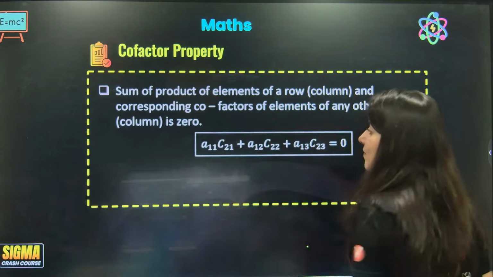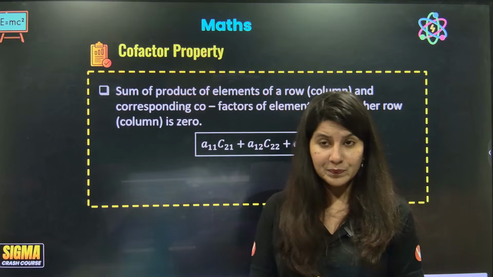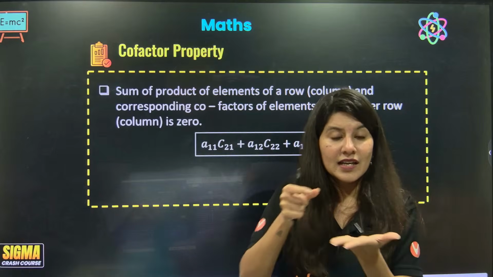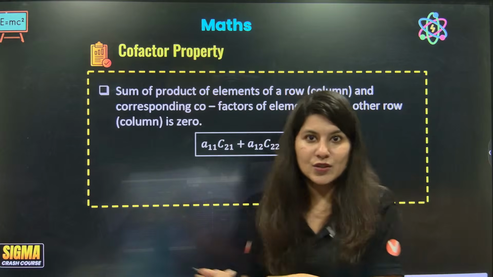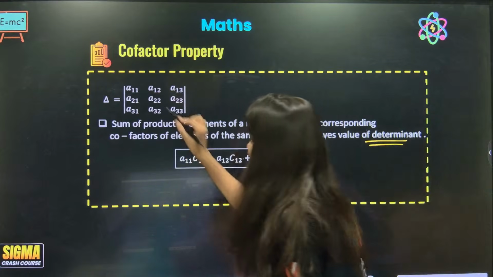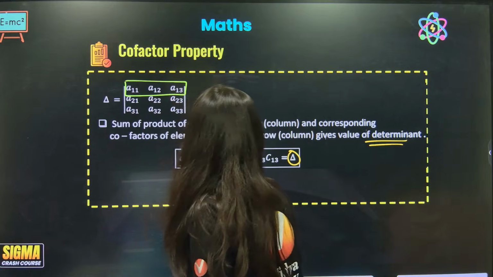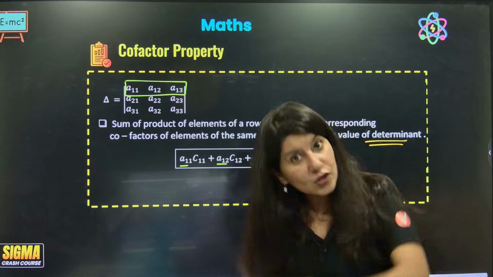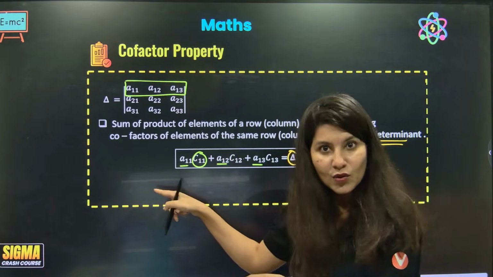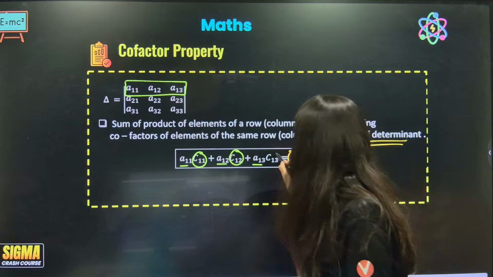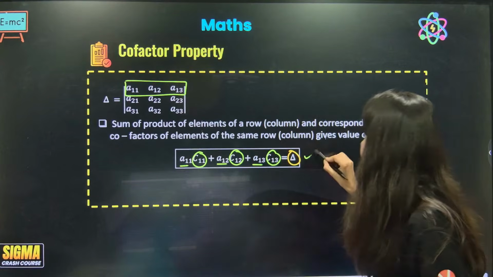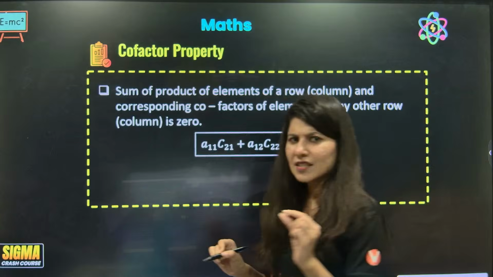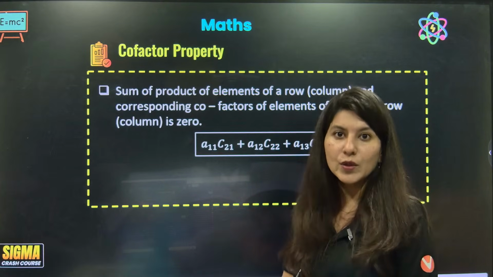Just one more thing. You might ask, ma'am, if I pick any row and multiply each element with its corresponding cofactor, I get the value of the determinant. If I pick row number 1, A11, A12, A13, and multiply each element with its cofactor, C11 the cofactor of A11, C12 of A12, C13 of A13, I get the value of the determinant.